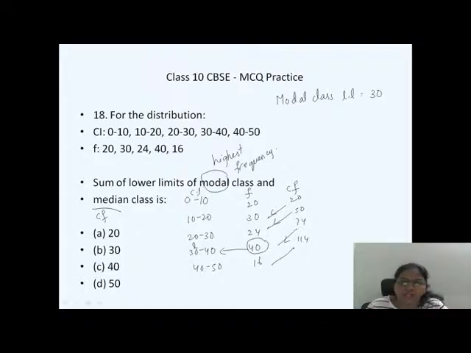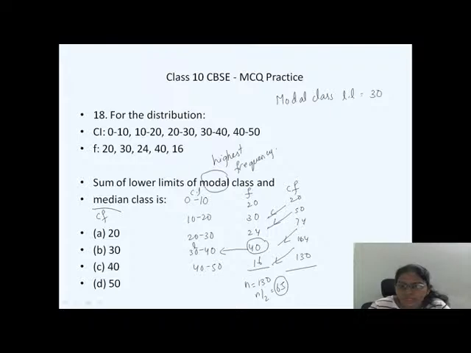114, 114 plus 16, 130. 104, we have 130 done. So total cumulative frequency, how much did I get? 130. So here total n is also equal to 130. So n by 2 will be equal to 65.